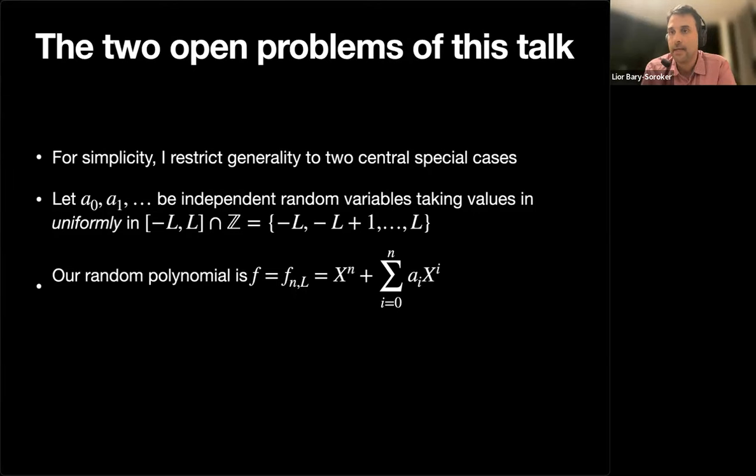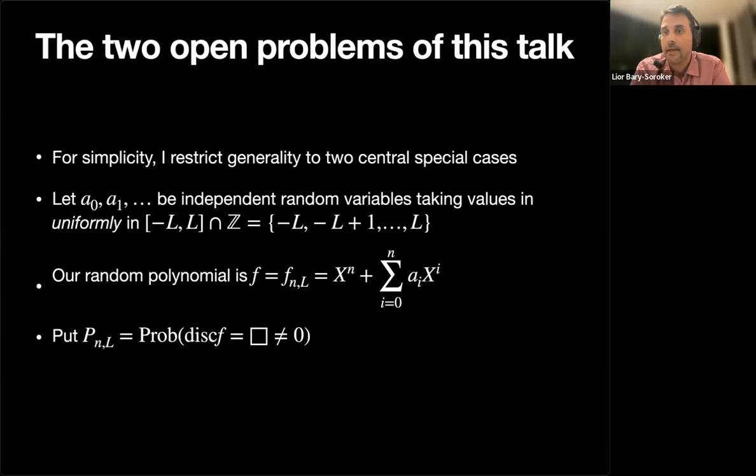So this is my random polynomial. And in this talk, I focus on the following probability that depends on two parameters, on the degree and on the size of the box that I chose. So I call it P_{n,L}. It's the probability that the discriminant of this polynomial is a perfect square, which is non-zero as an integer, okay?